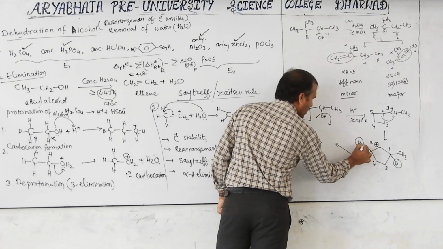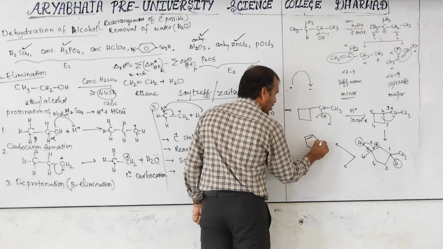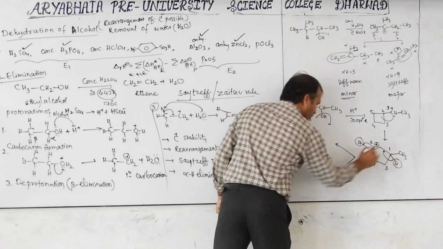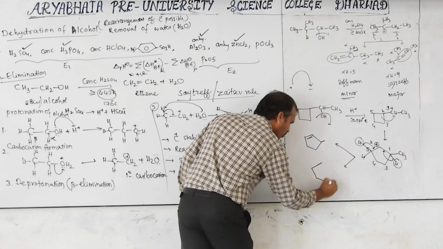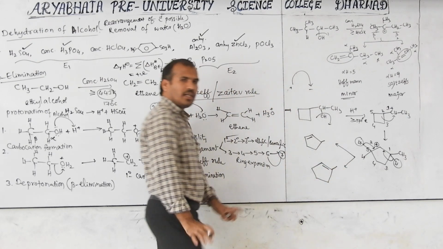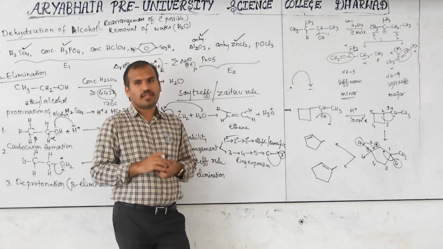If hydrogen is lost here, a bond forms here and here. If hydrogen is lost from here, then we will get a double bond. Clear?